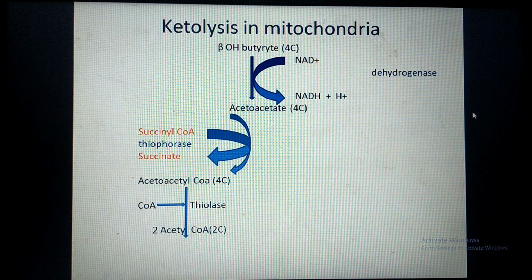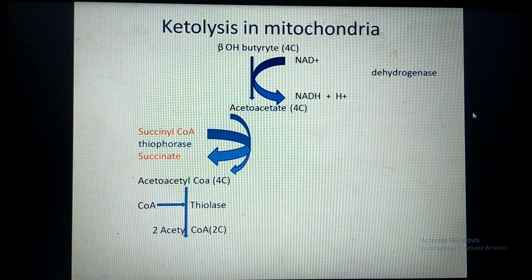First we will see ketolysis in mitochondria. In the mitochondria, the ketone body beta hydroxybutyrate undergoes oxidation by removal of 2 hydrogen atoms, which are accepted by NAD to form NADH, and it gives acetoacetate, which is another ketone body. The enzyme required for this step is the same enzyme of the ketogenesis pathway, that is beta hydroxybutyrate dehydrogenase.